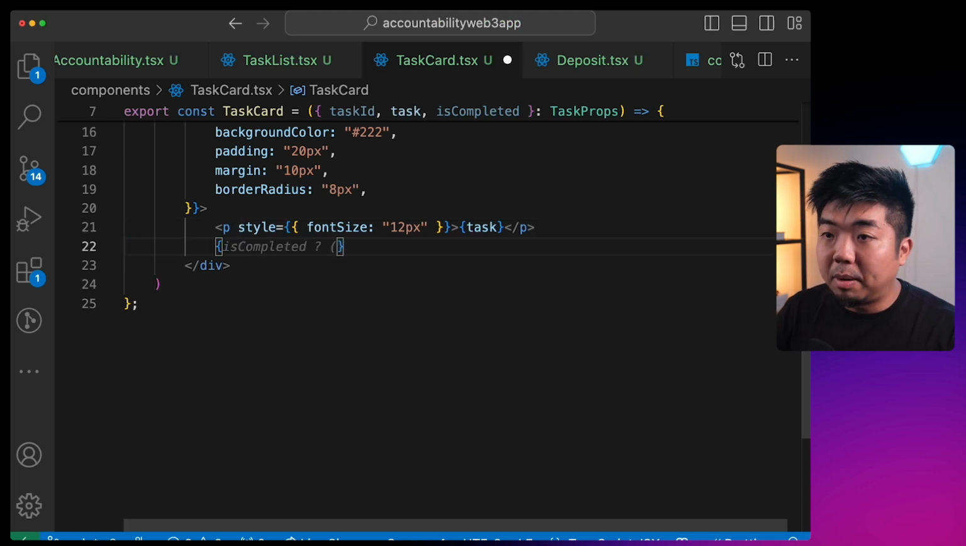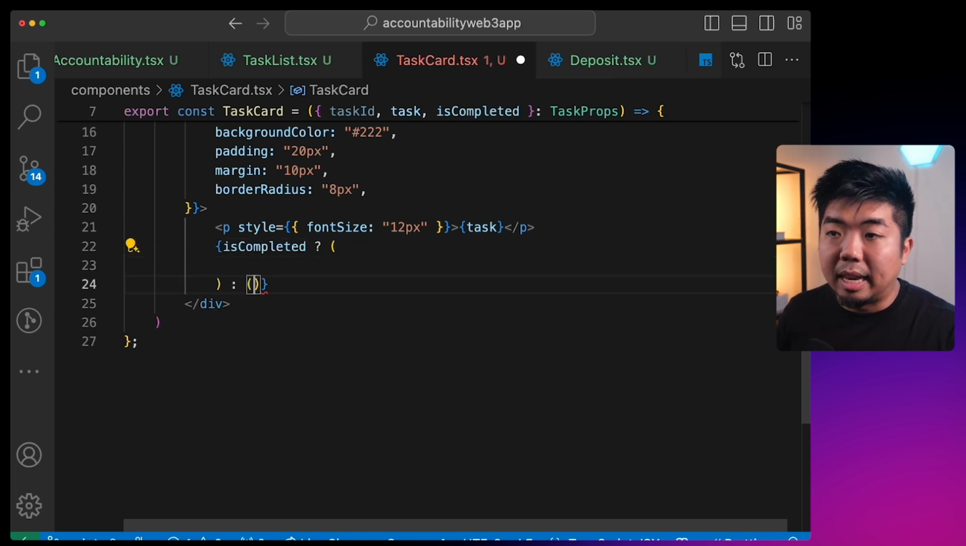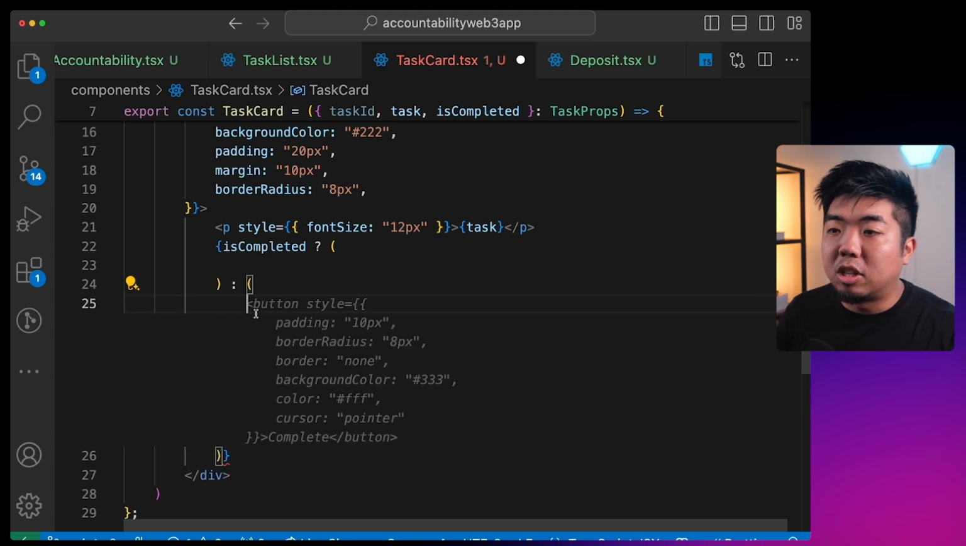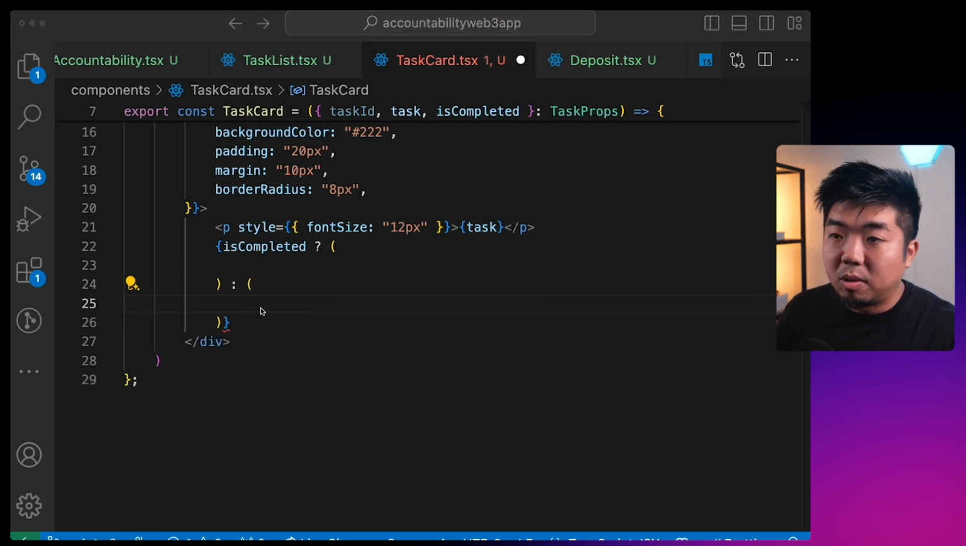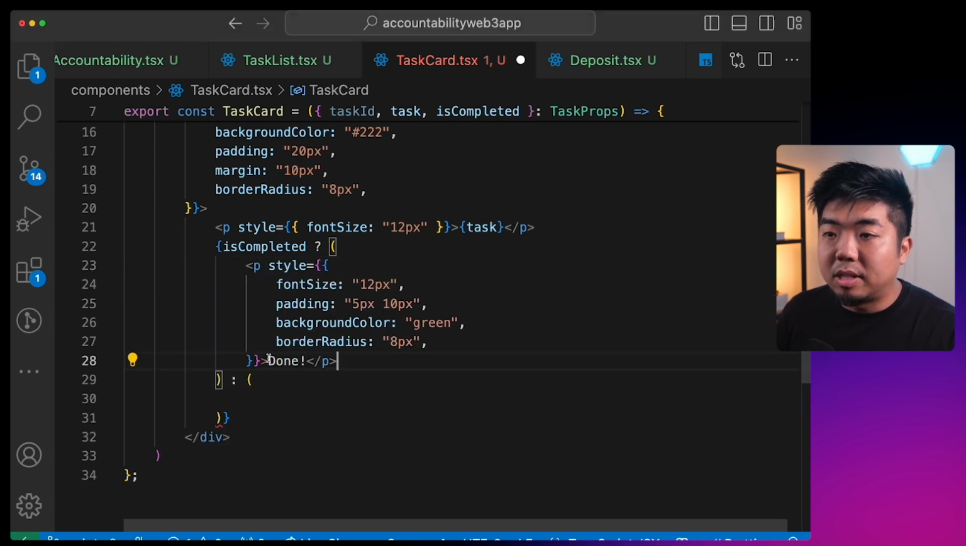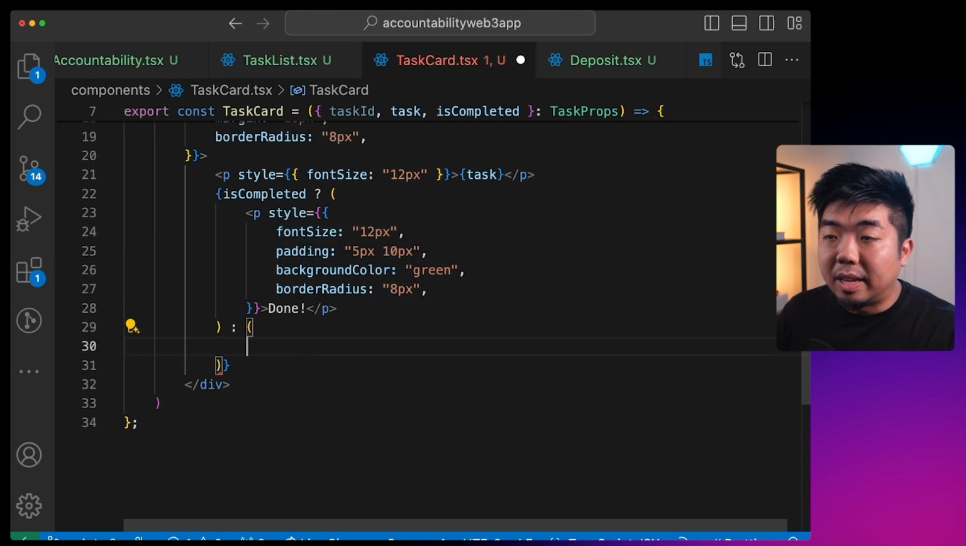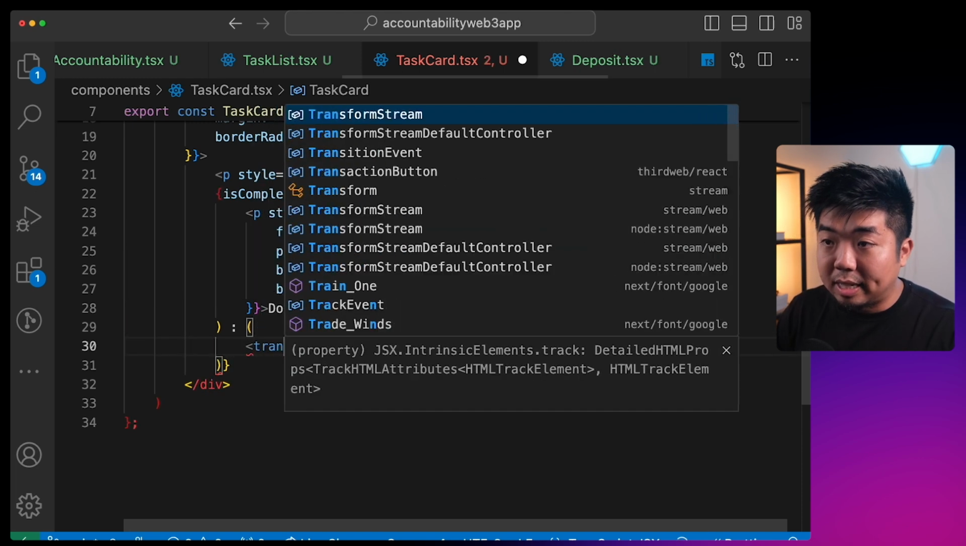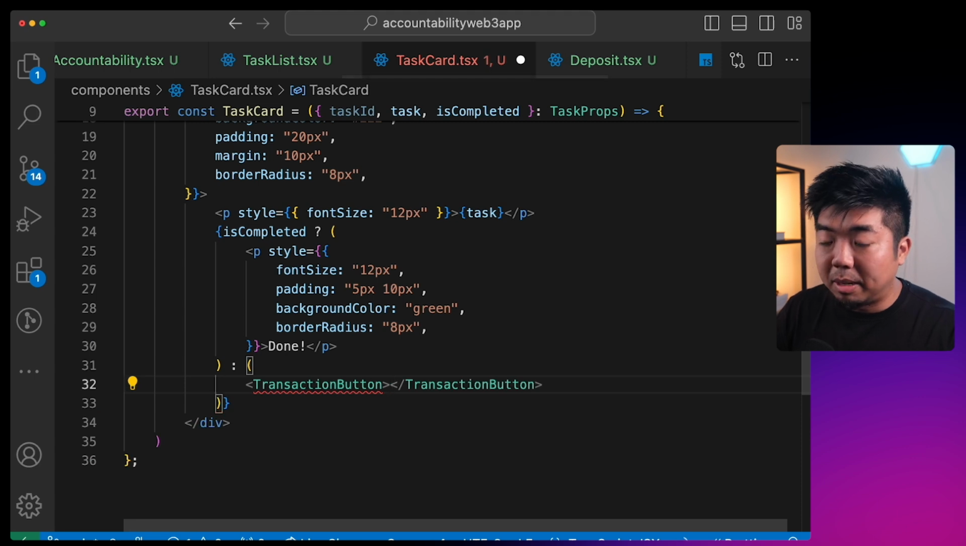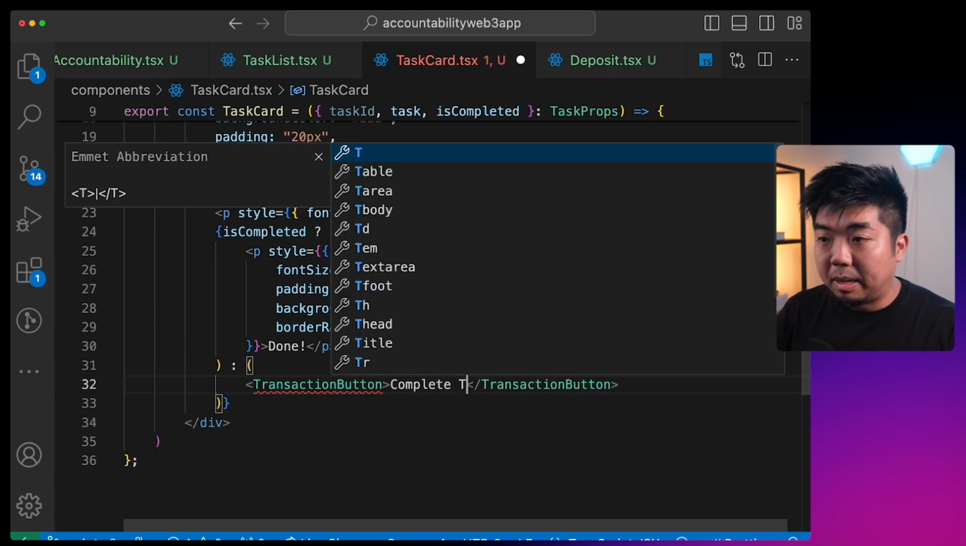And then we're going to display either a button, or something showing completed or done, if the task is completed. So we're going to check if the task is completed. Then we can display something marking that it's complete. If not, we should display a button that is going to allow us to execute the function to complete a task. So if it is completed, we'll just show a text here saying done with some styling, like a background color of green and everything. But if it isn't completed, then we need to show a transaction button. And the transaction button here is going to say complete task.